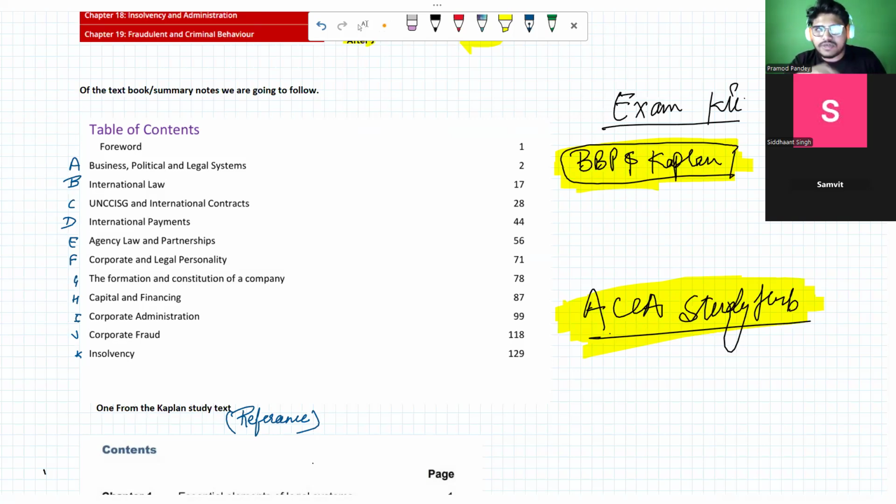I have prepared a summary which is provided by Jajan itself, because I'm affiliated with them and I'm teaching with them. So I will be using the book provided by them, and the index says there are 11 topics that we have to cover. We will be covering the syllabus areas considering these things in a loop.